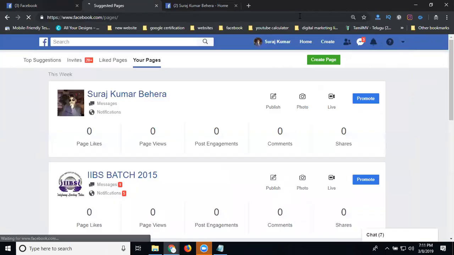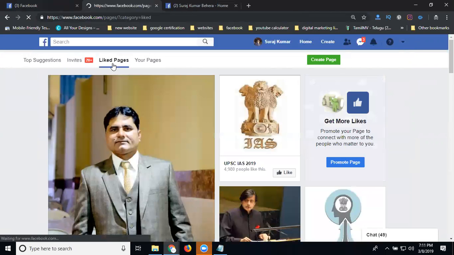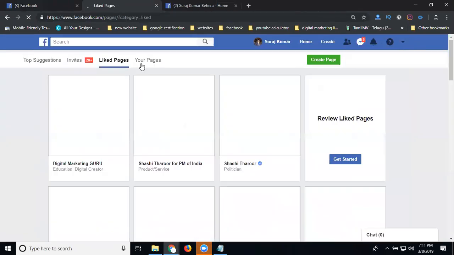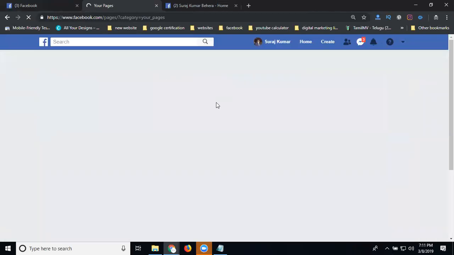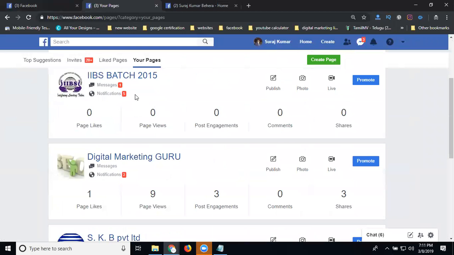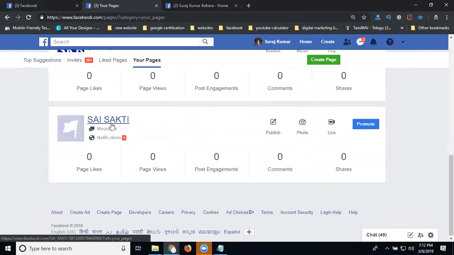In Pages, we have options showing: top suggestions, invites, liked pages, and the final one is called Your Pages. I have a total of 1, 2, 3, 4, and 5 pages. How do I start Facebook monetization for earning purposes?